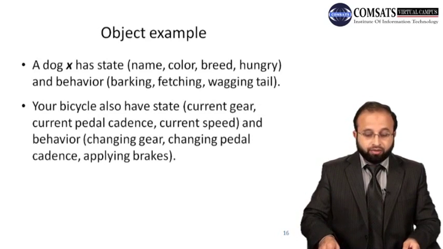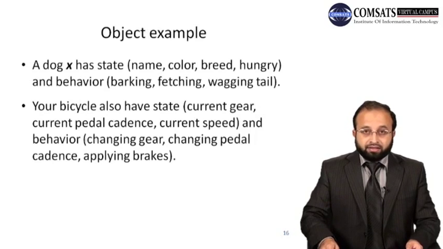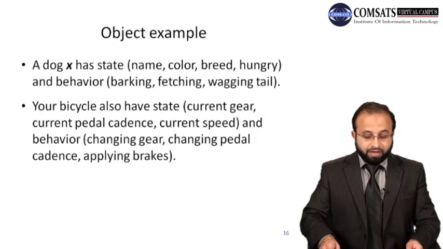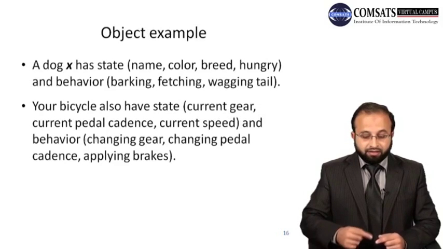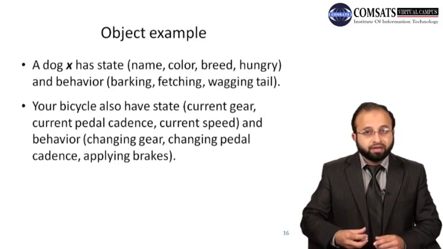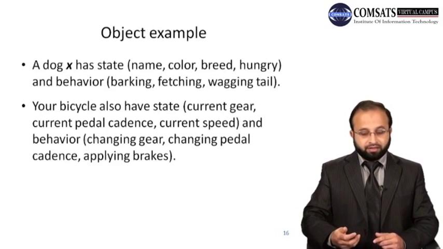Your bicycle also has states, for example, current gear, current pedal cadence, current speed, and behavior: changing gear, changing pedal cadence, and applying brakes. So these are the behaviors or characteristics of a bicycle.